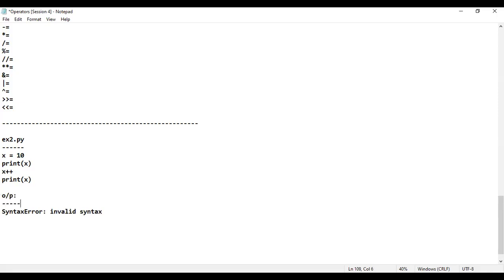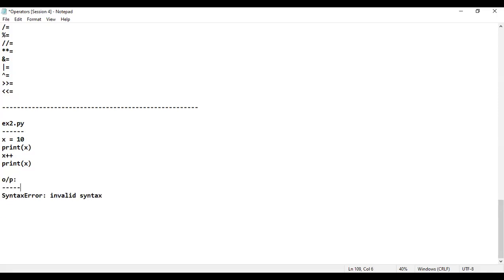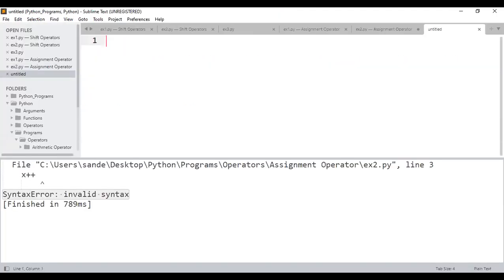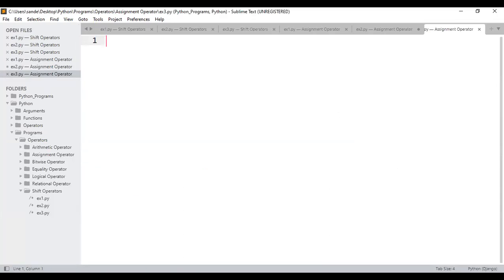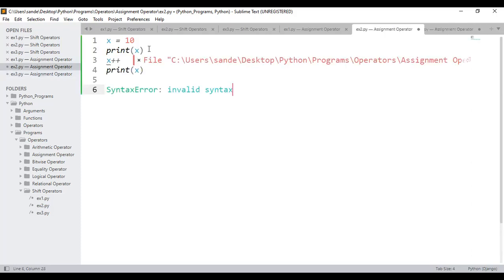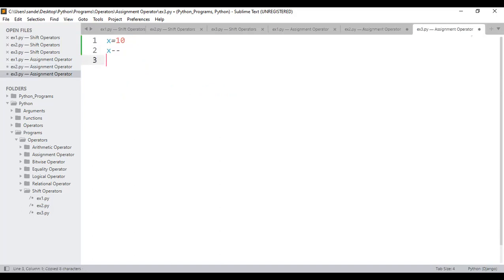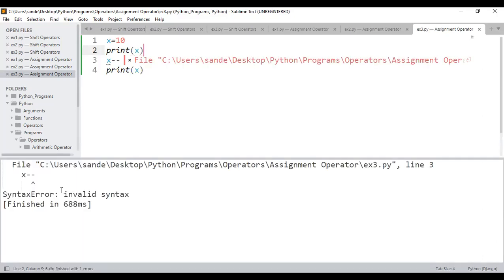Okay. Next, I'm going to consider another example. Observe properly. Let me come back to Sublime Text. In this Sublime Text, I'll consider example number 3.py. When it comes to example number 3.py, it's also pretty simple. This time, I'll consider a decrement, the post decrement operator. Before this, if I print, 100% I'll be getting the output. There is no issue in that. Print x. But afterwards, if you try to print x, 100% you'll not be getting the output. Why, sir? Because there is nothing called post decrement operator in Python. If I execute here, I got the output as invalid syntax.